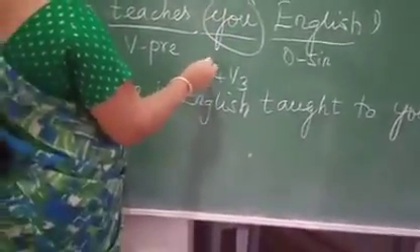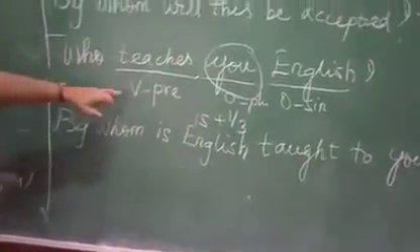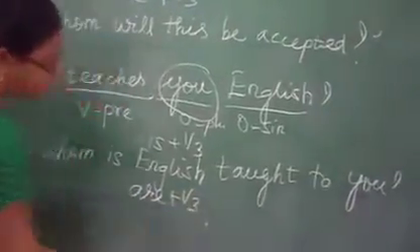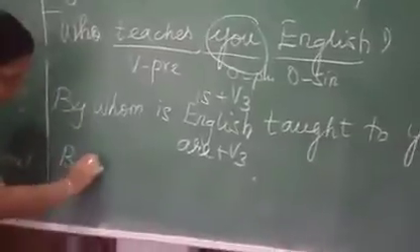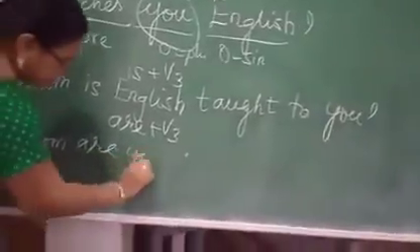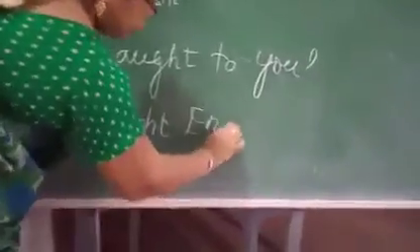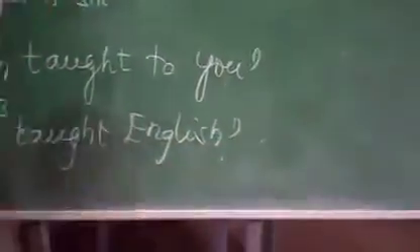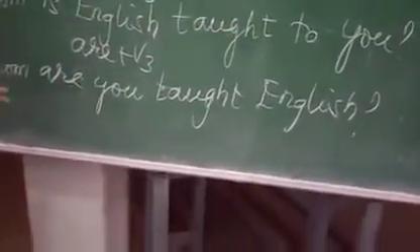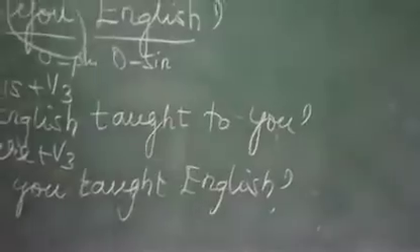Then next object, you. You here is plural, students. So here the object is plural. Object is plural and the verb is present tense, so we have to use are plus V3. By whom are you taught English? Understood, Amma? Here using the object you, we are writing you in a plural form, so are plus V3. By whom are you taught English? Here, by whom is English taught to you. Understood, children?